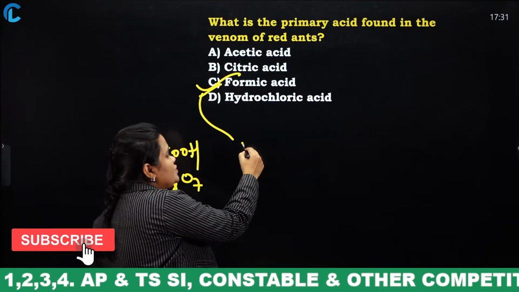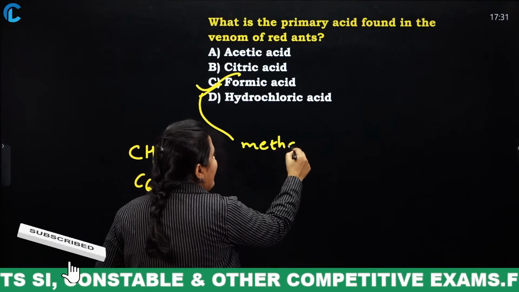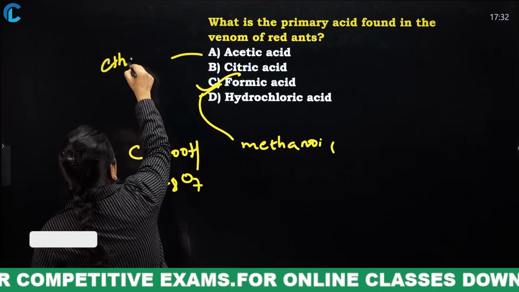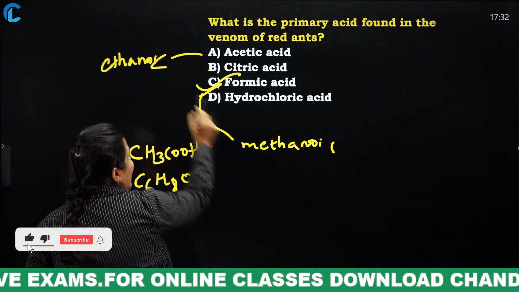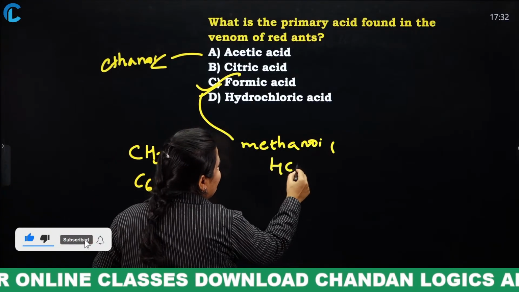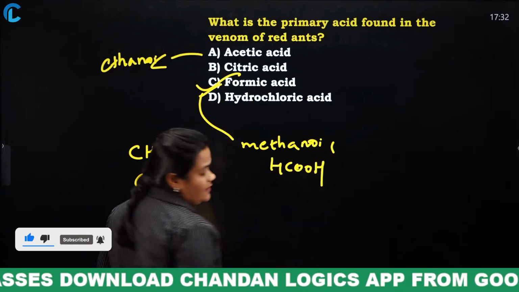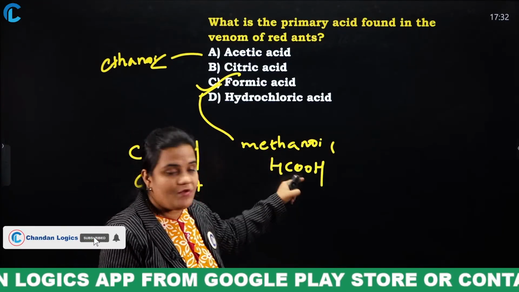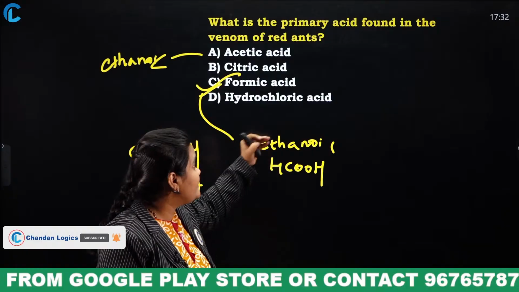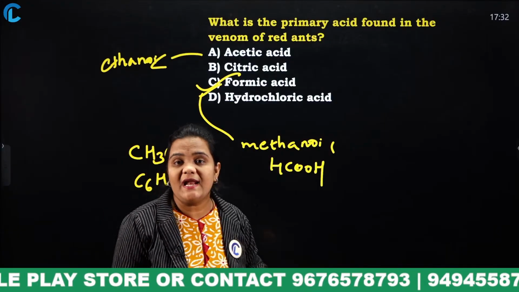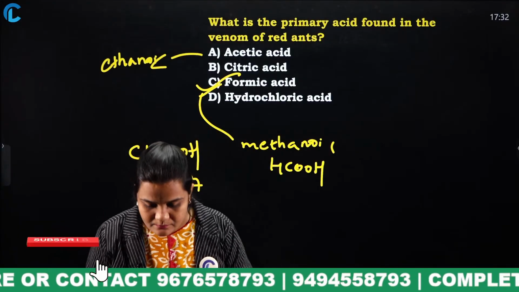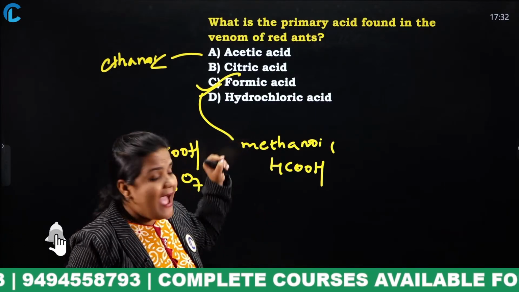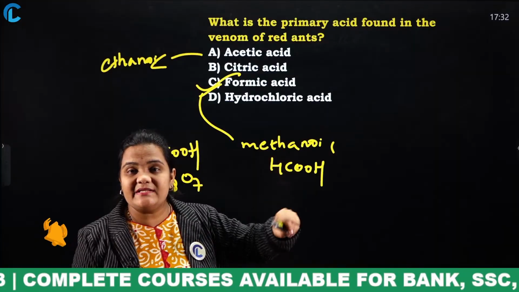Formic acid is also known as methanoic acid. And this acetic acid is also known as what? Ethanoic acid. Okay. And what is the formula for this methanoic acid? The formic acid formula is HCOOH and it is also known as what? Methanoic acid. What is HCl? Hydrochloric acid. Okay. So, what is the answer for this question? The acid which is found in red ants is what?